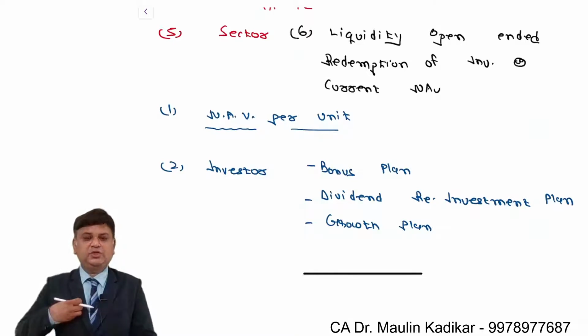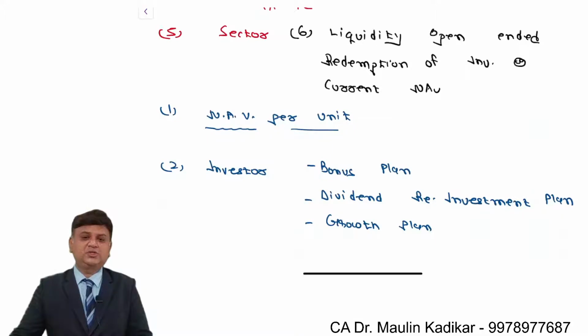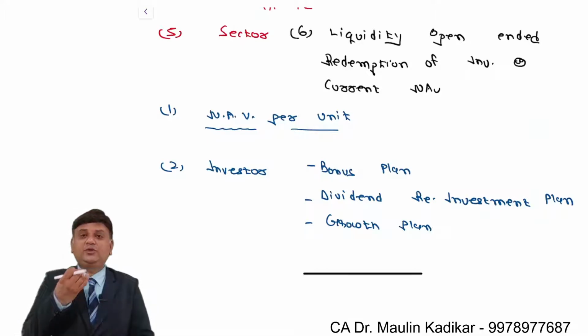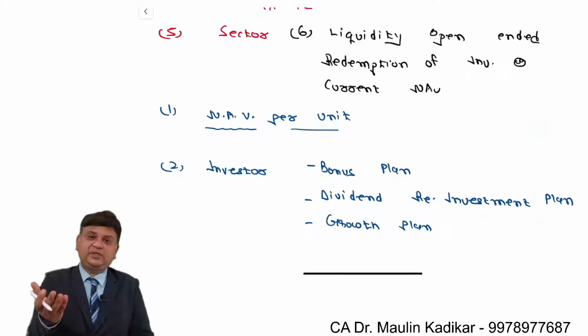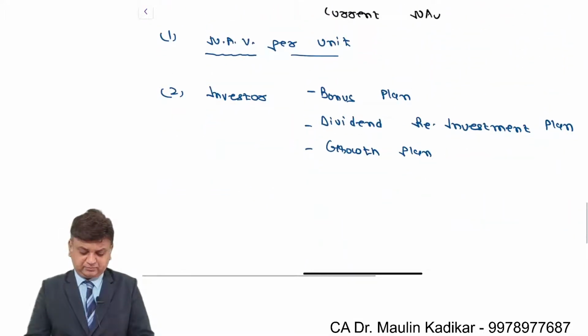I'm sorry, not an assurance of a specific rate of return. Here the mutual fund itself is giving an assurance to you that if you want to redeem your investment, you don't have to go to the market to sell it. You just have to come to me and we will give you the redemption of the investment at the current NAV. That is another advantage that you have.